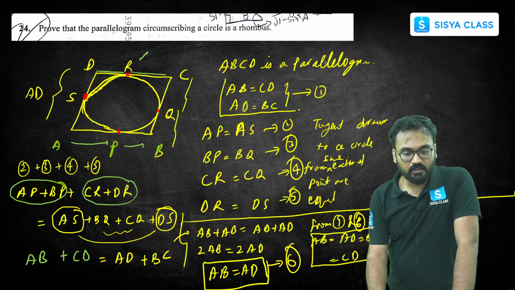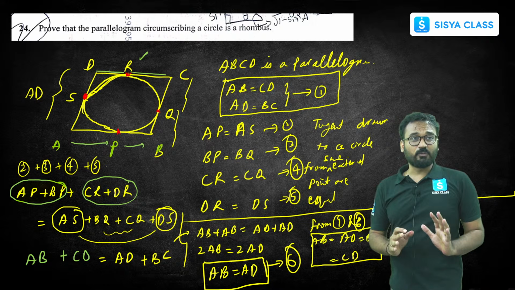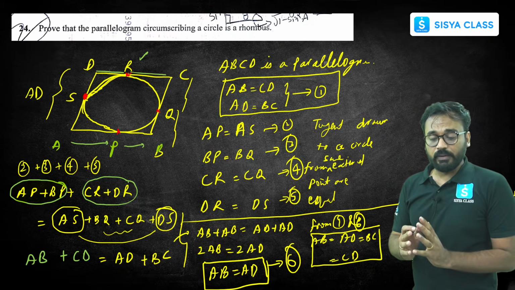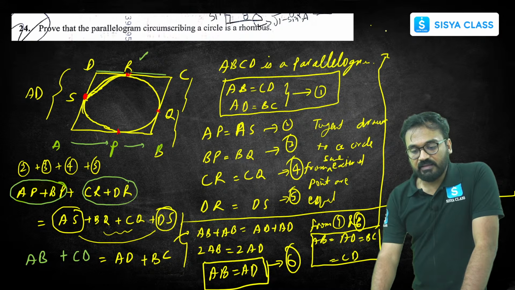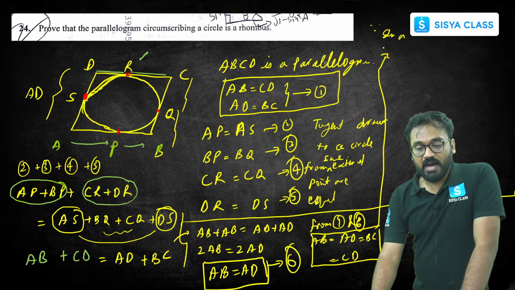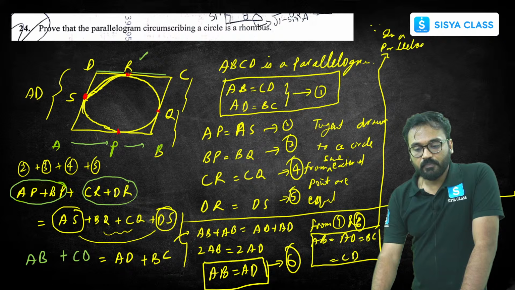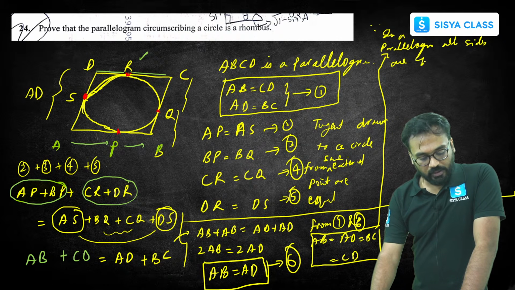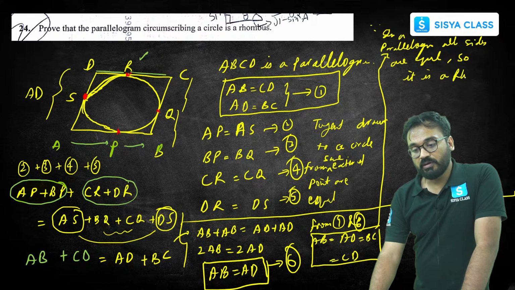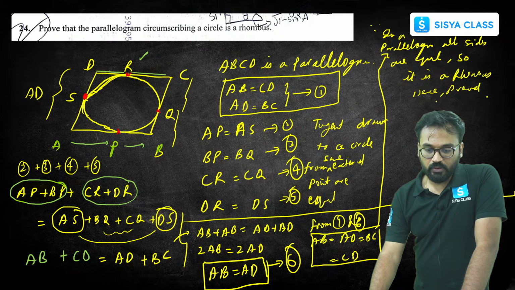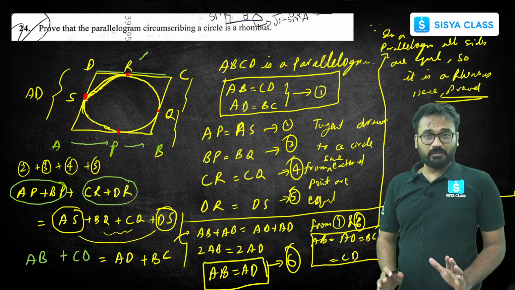From this part and the bottommost one, which is the sixth one, from both of them we can say all the sides are equal. This further means that, let me write over here, since in a parallelogram all sides are equal, therefore it is a rhombus. That's it. Hence proved. This part is clear. Let's go ahead.